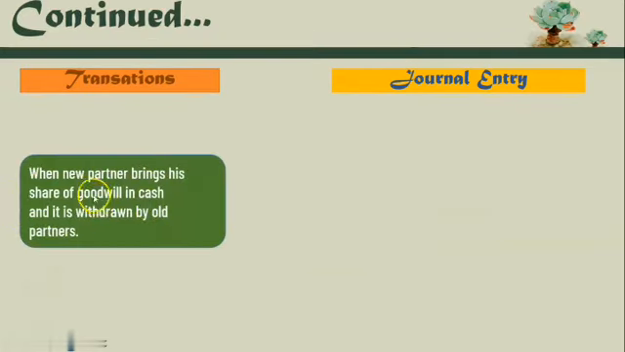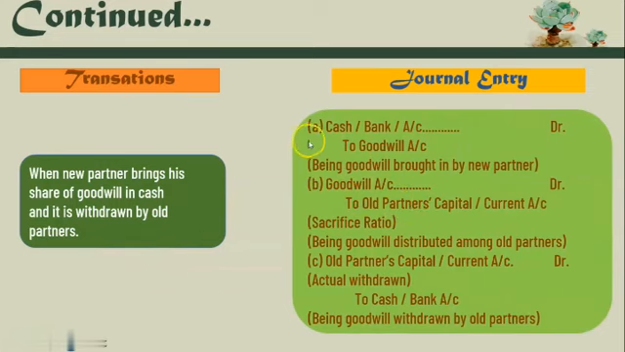Now, see the second case here. When the new partner brings his share of goodwill in cash and it is withdrawn by all partners. It means all partners want to take the amount of goodwill from the business. Now let us see how many journal entries we have to pass. Here, the first journal entry remains the same as we have done: cash or bank account debit to goodwill account, being goodwill brought in by new partner. The second entry is goodwill account debit to all partners' capital or current account as per sacrifice ratio.